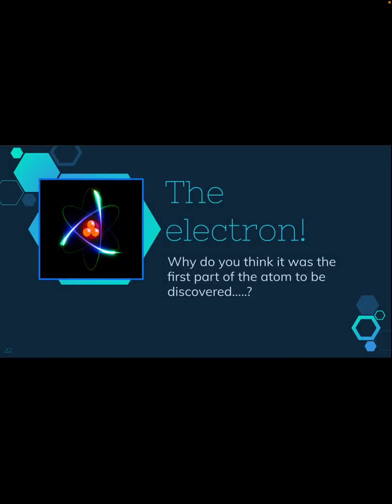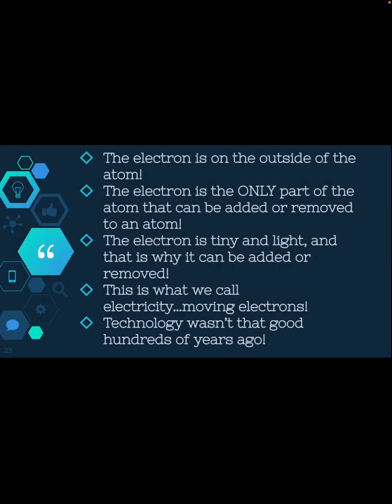It was the electron. So think to yourself, why do you think it was the first part of the atom to be discovered? Even just looking at this picture can kind of give you a hint. The electron is on the outside of the atom. The electron is the only part of the atom that can be added or removed. So, of course, this is going to be the easiest one to discover if it's being added and removed constantly from different compounds or different atoms. The electron's tiny and it's very lightweight. That's why it can be so easily added or removed. This also is going to help their knowledge of electricity, so moving electrons.